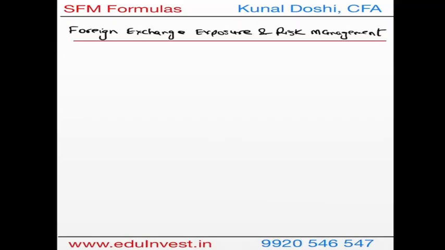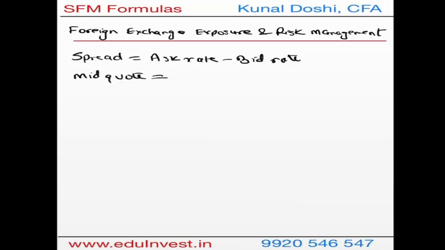Now we start with the formulas for foreign exchange exposure and risk management. The first formula that we will be looking at is spread. Spread is nothing but the difference between the ask rate and the bid rate, and remember the spread is always positive. Similarly, you have the mid-quote formula, which is the average: ask rate plus the bid rate, divided by 2. This is the formula for mid-quote.